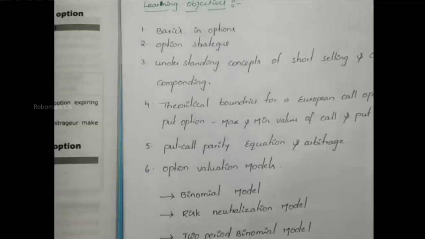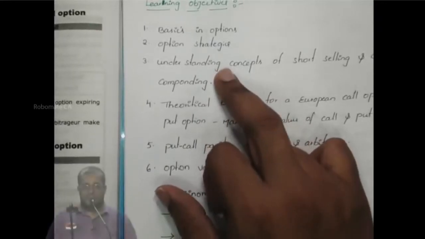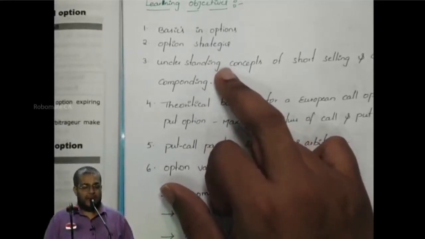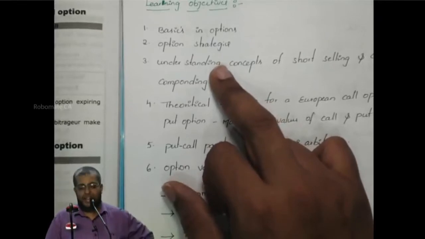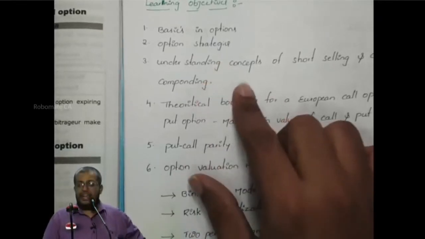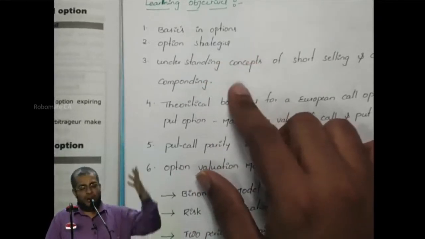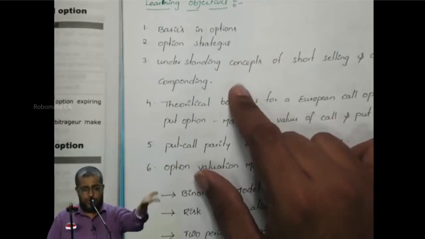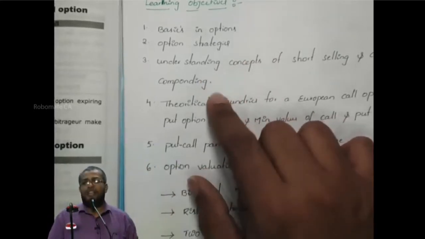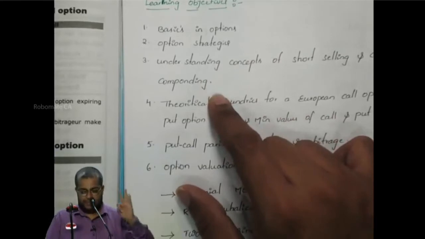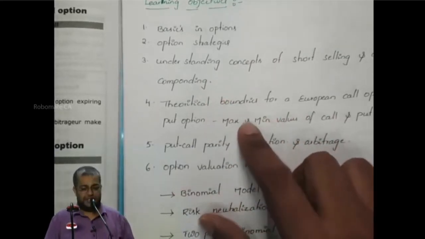Objective number 1, basics in options. We did the first 7 problems. Has it been completed or not? Yes. Option strategies like straddles, strangles, spreads have been discussed. Point number 2, over or not? Yes. Understanding the concept of short selling was already discussed in the portfolio notes. Continuous compounding also has been discussed. Point number 3, over.